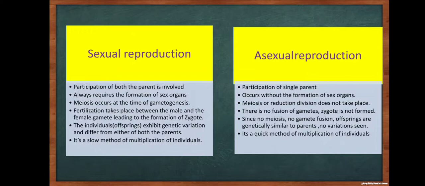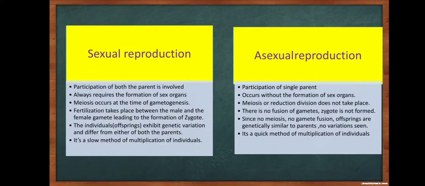In sexual reproduction, meiosis occurs at the time of gametogenesis. In asexual reproduction, meiosis or reduction division does not take place. In sexual reproduction, fertilization takes place between the male and the female gamete, leading to the formation of zygote. In asexual reproduction, there is no fusion of gametes, zygote is not formed.